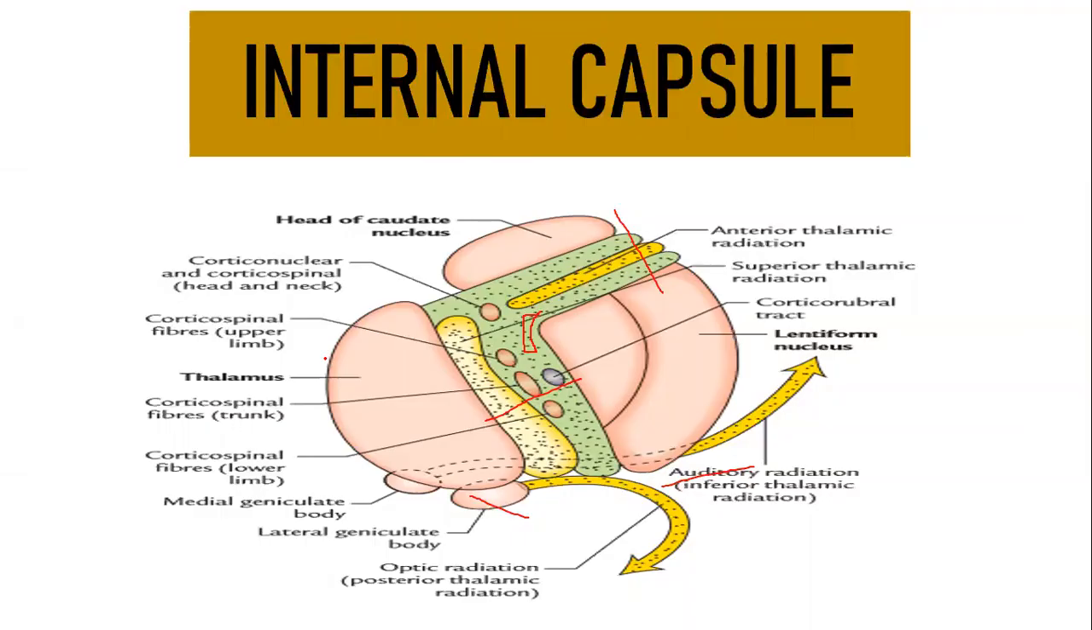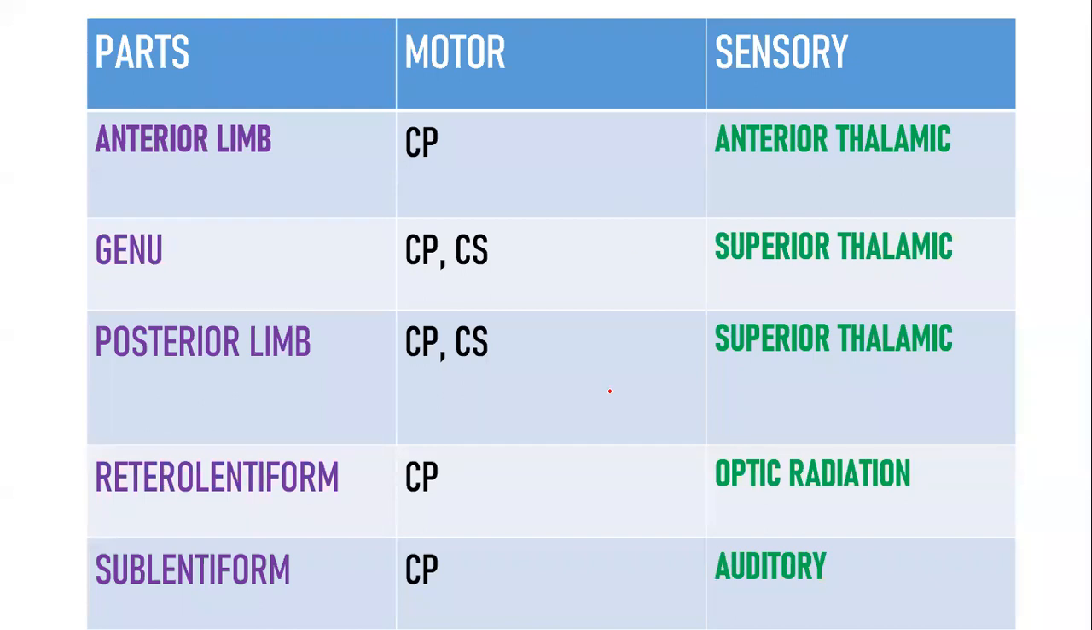And retrolentiform, I told you, is behind your lentiform nucleus, right? So it is related to your optic radiation, also called the posterior thalamic radiation. Behind, so remember as posterior. So your posterior thalamic radiation is related to the retrolentiform part of your internal capsule, and the inferior thalamic radiation, inferiorly, is related to your auditory part, so you have your auditory radiation. So in the motor part, everywhere corticopontine, and genu and posterior limb corticospinal fibers. And in sensory: anterior thalamic, superior thalamic, posterior thalamic, inferior thalamic. Other names are optic radiation and then auditory.